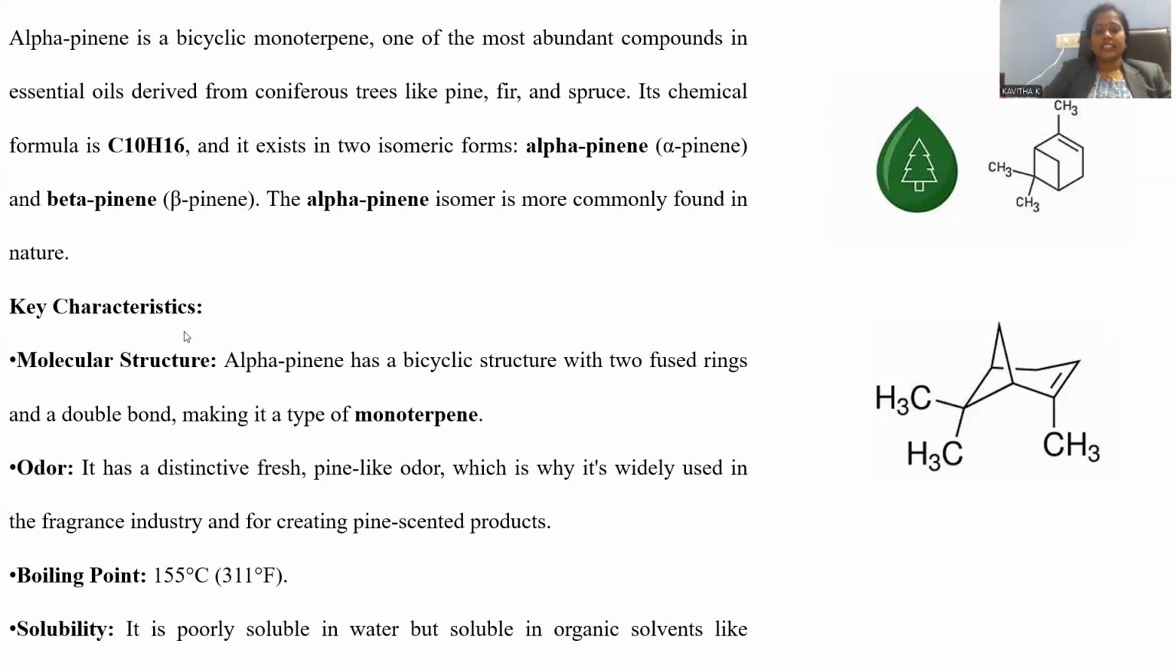Key characteristics. Molecular structure. Alpha pinene has a bicyclic structure, as we are already aware. A six-membered ring in conjunction with a four-membered ring is there. So two fused rings are available in addition to one double bond, and it is a kind of monoterpene. Whenever two isoprene units are joined, we can say it is a monoterpene, and being a cyclic system, it is a cyclic monoterpene, right?